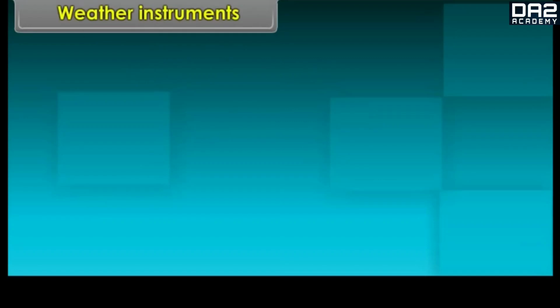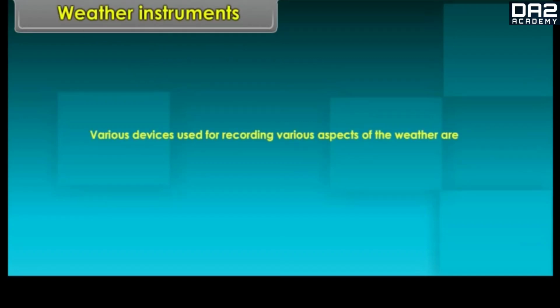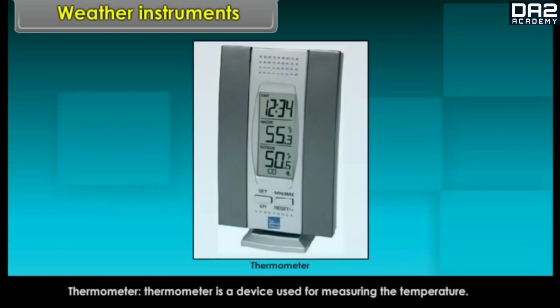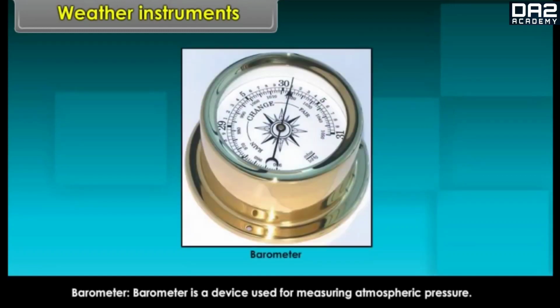Weather instruments. Various devices used for recording various aspects of the weather are thermometer. Thermometer is a device used for measuring the temperature. Barometer. Barometer is a device used for measuring atmospheric pressure.